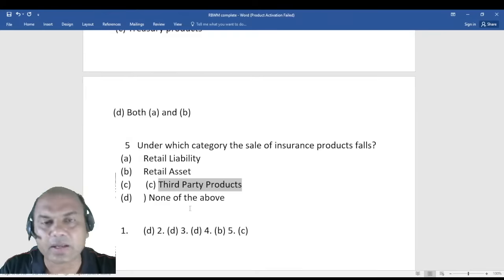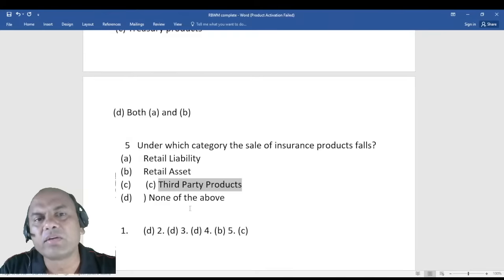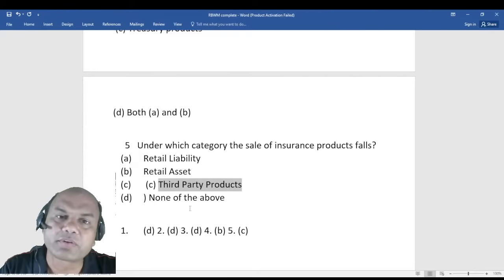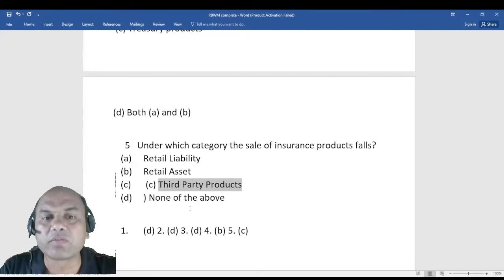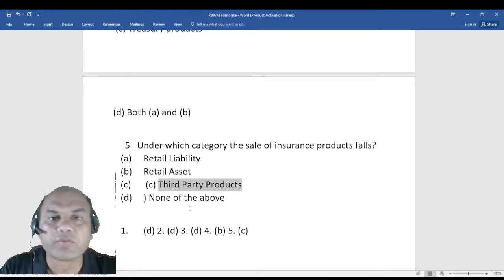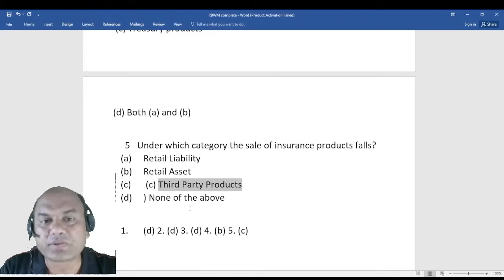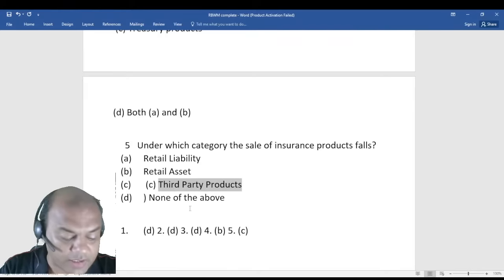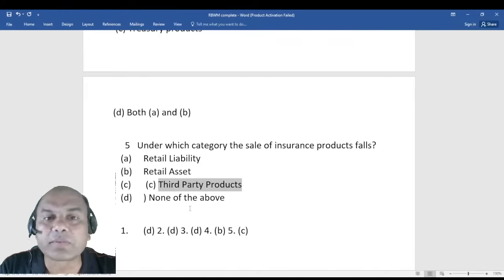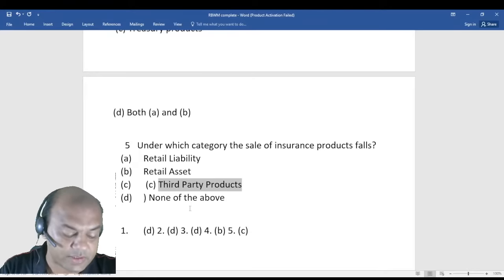Now under third party, what other things do we have? Number 1, insurance. Second, what do we have? Can anyone tell me? Under third party products, one is insurance. Second, what do we have?